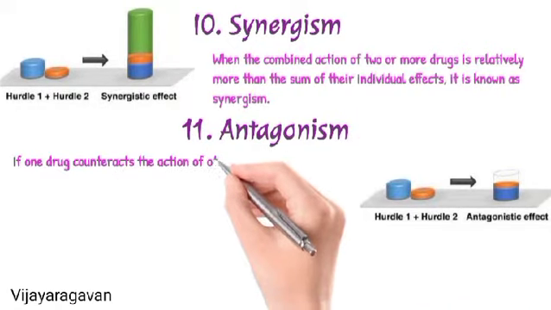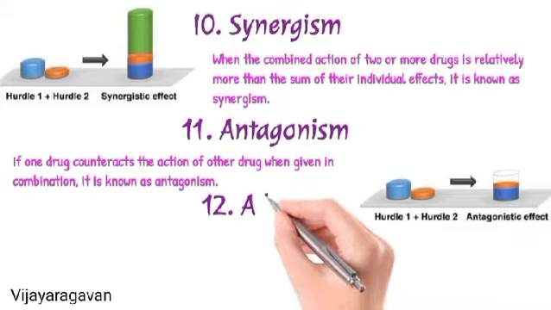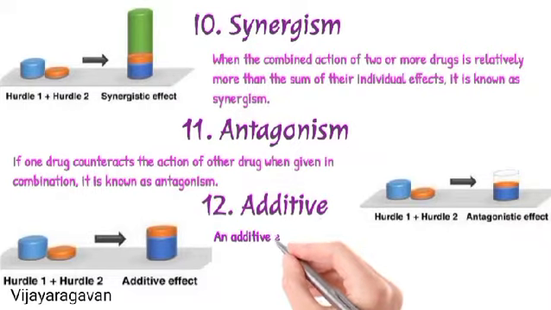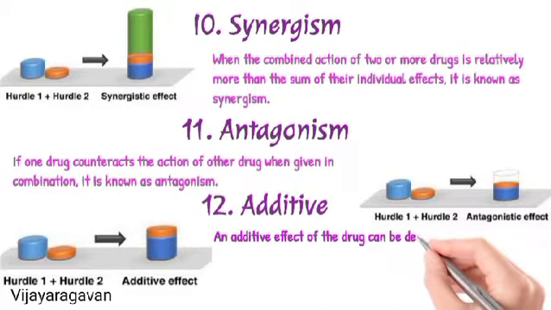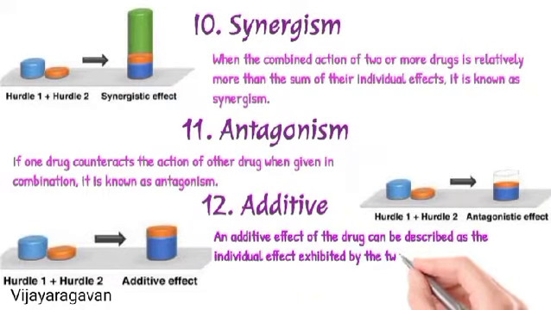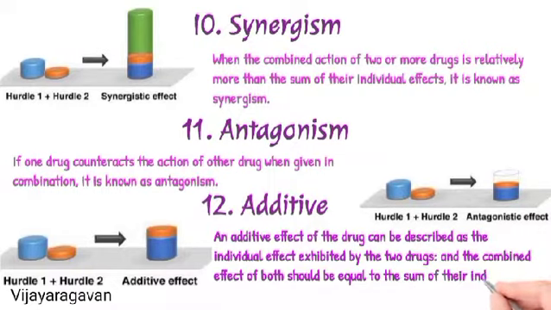Antagonism. If one drug counteracts the action of another drug when given in combination, it is known as antagonism. To overcome this, the amount of the drug is increased. Example, acid poisoning. Additive effect. An additive effect of drugs can be described as the combined effect of the drugs being equal to the sum of the individual effects of both drugs. For example, the medicaments used for the treatment of asthma.